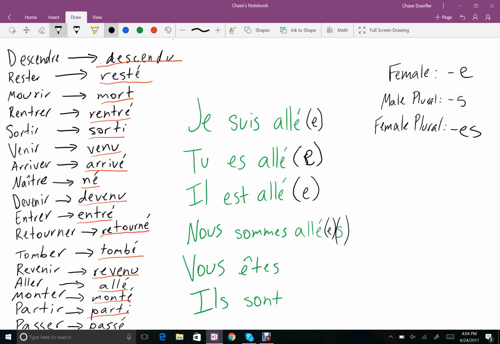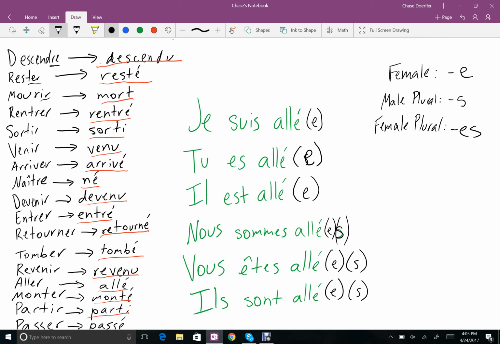Now vous êtes allé. But this can also be singular, so it could have the female or the S. And then, ils sont allés. And then there would be the E, and then the optional S. And basically that would be the way it works, no matter what the endings are for these verbs, whether it's ER, RE, or IR.